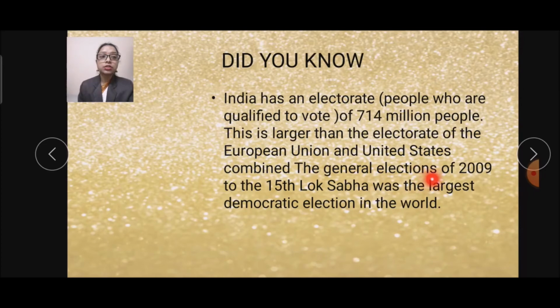The general elections of 2009 to the 15th Lok Sabha was the largest democratic elections in the world. Democratic, you all know, is where the people choose the government. So in our country the 15th Lok Sabha election was the largest democratic election in the world.